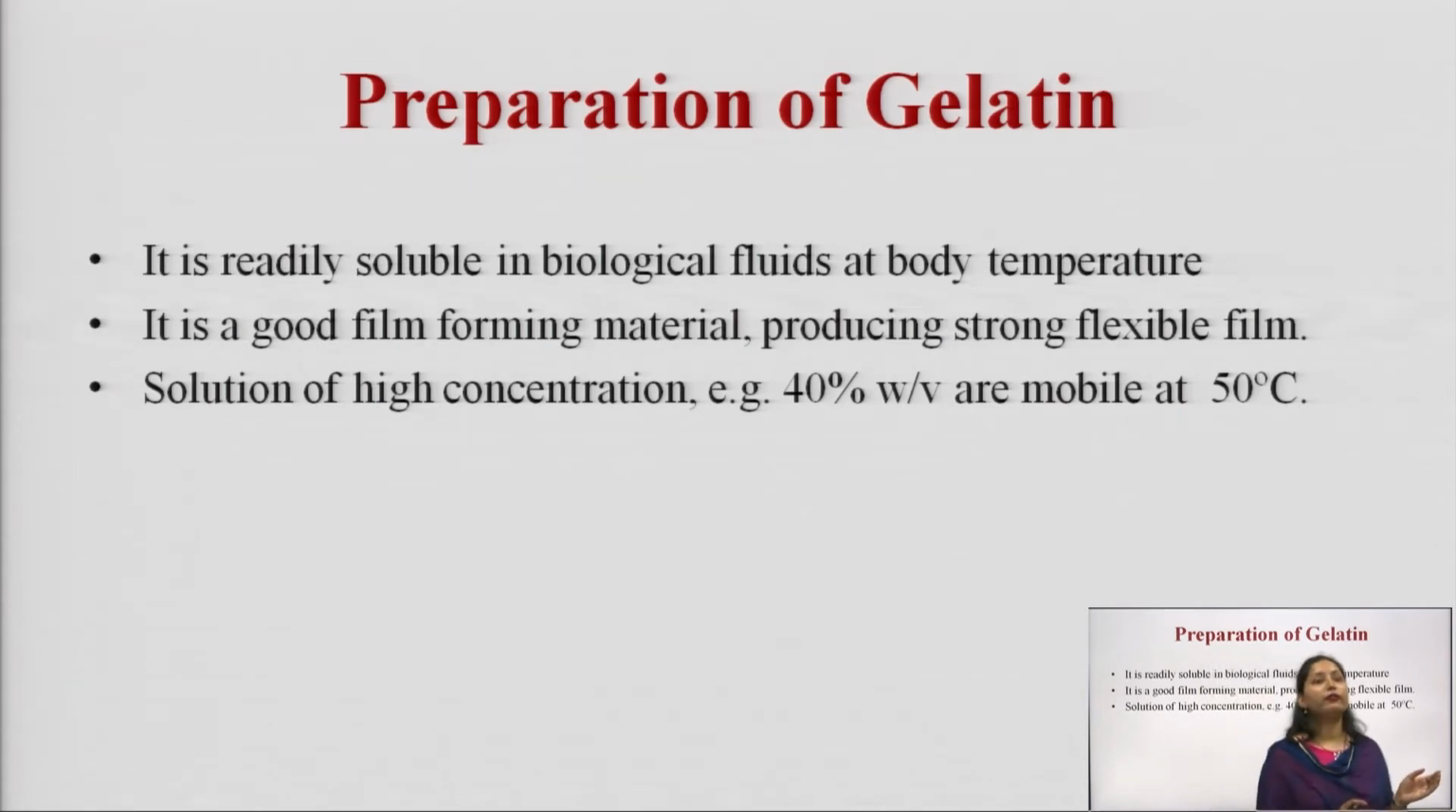It is a very good film forming material, and it produces a strong flexible film. Solutions of high concentration, for example 40% weight by volume, are mobile at 50° centigrade. So, even at high concentration, if it is taken at 40% weight by volume, it is still in solution form at a temperature of 50° centigrade. So, these are the properties of gelatin.